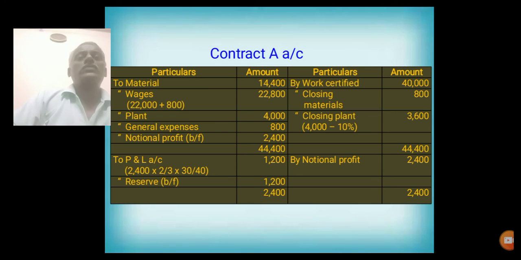Contract A account, as usual, expenses are entered in the debit side, credit side work certified, closing value of material, closing plant is calculated, and that amount is entered. Difference amount is called notional profit. The notional profit is again divided into two parts. Here also 2/3 of the profit is transferred, as the work certified is above 50% of contract price.